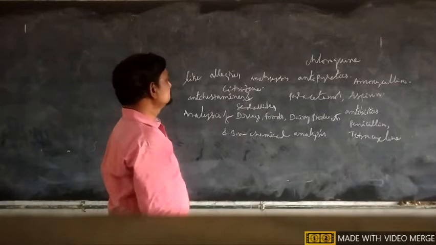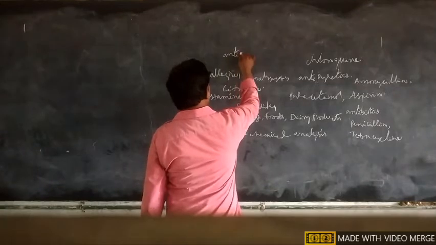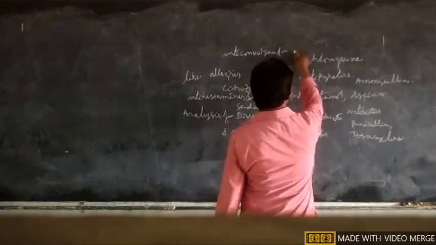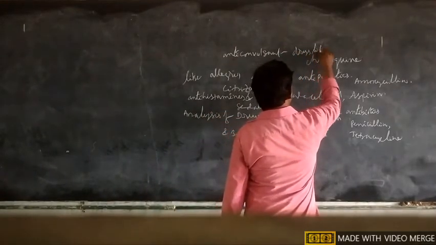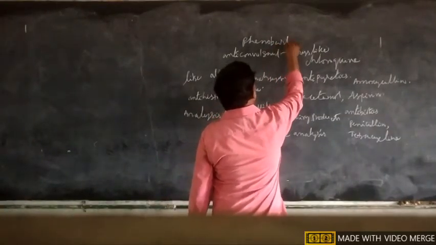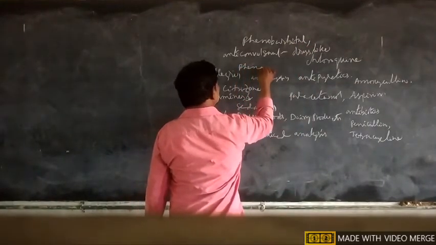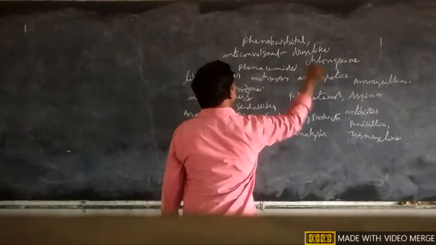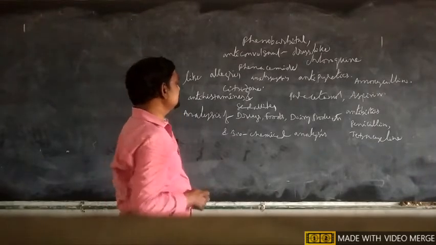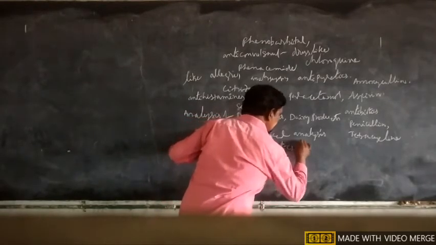And the third unit covers the analysis of anticonvulsant drugs like phenobarbital, phenazimide. This unit also covers the analysis of diuretics like furosemide.